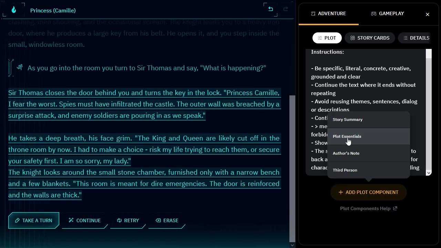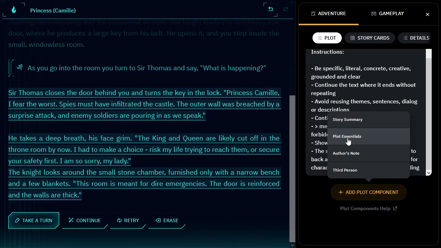And then the author's note can be used to give the AI details about the story genre, your preferred writing style or overall tone. This text is sent to the AI towards the end of every player's input to keep it informed about how it should generate a response.